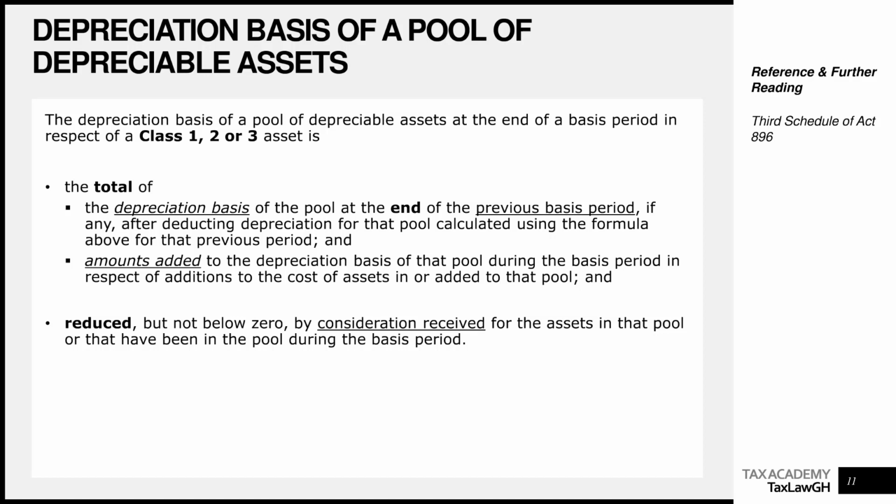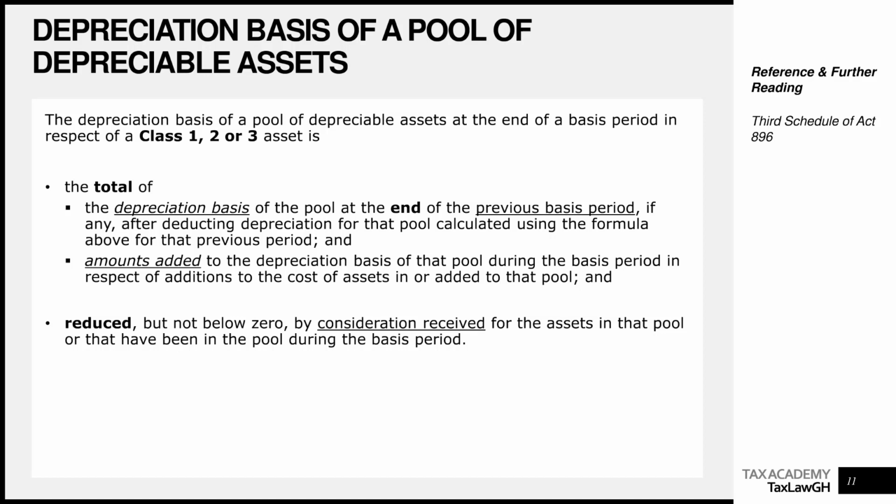So if it's your first year of operations, obviously you don't have any balance brought forward. But if you've been in operations, you have a written down value brought forward. And it's saying after deducting depreciation for that pool, calculated using the formula I showed you, A times B times C over 365, and the amount added to the depreciation basis of that pool during the basis period in respect of additions to the costs of assets in or added to the pool.